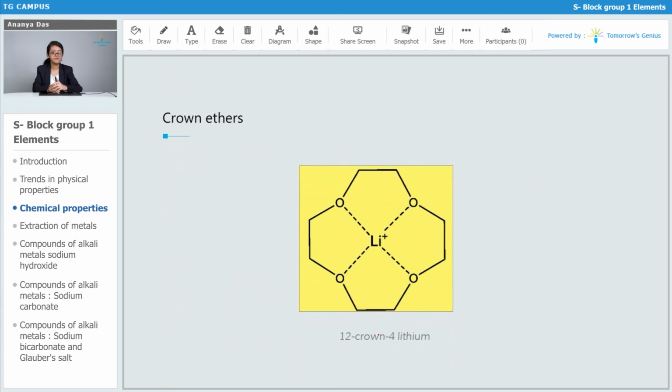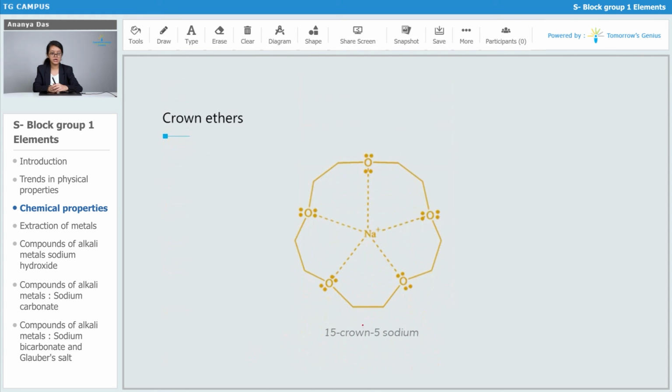This is 12-crown-4 lithium. In this case, we can see these are the oxygen atoms, called the ether oxygen atoms, and each ether oxygen atom is separated by 2 methylene groups, and in the cavity made at the middle, lithium is present. The next crown ether is 15-crown-5 sodium. This is a crown ether which has sodium as the complexing metal. In this case, sodium is present in the cavity.